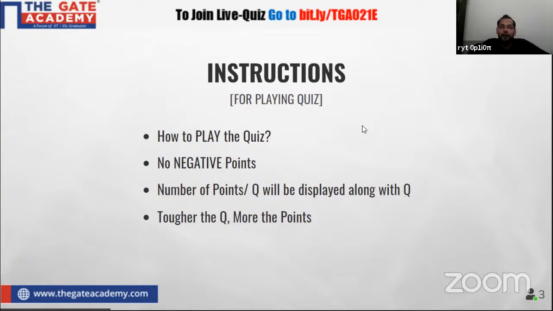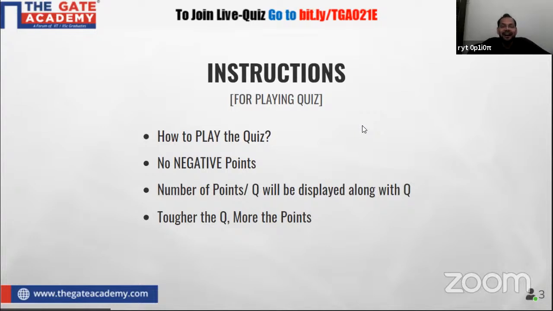Tougher the question, more the points. As I have already explained, like in KBC, as soon as your prize money increases, the level of question increases. In this case also, as the level of the question increases, the number of points allocated to the question will increase. Why are we doing this?